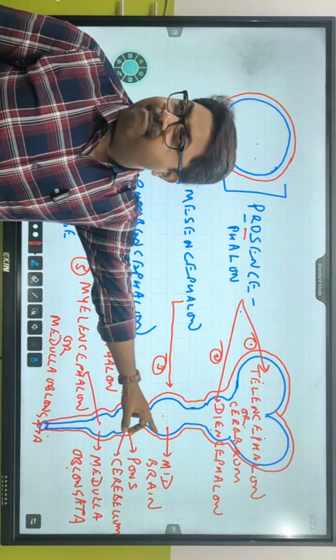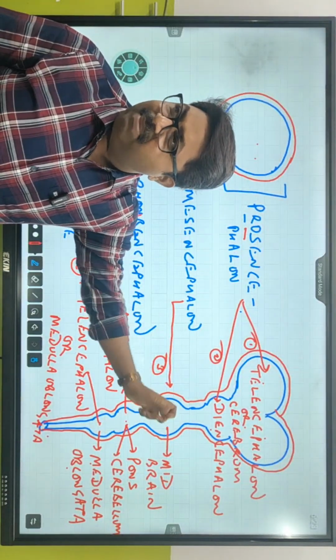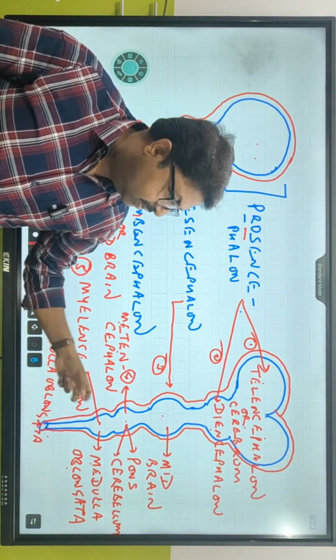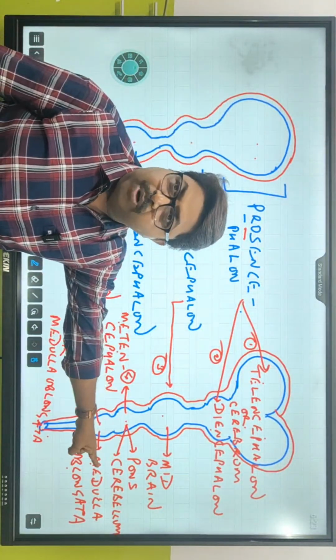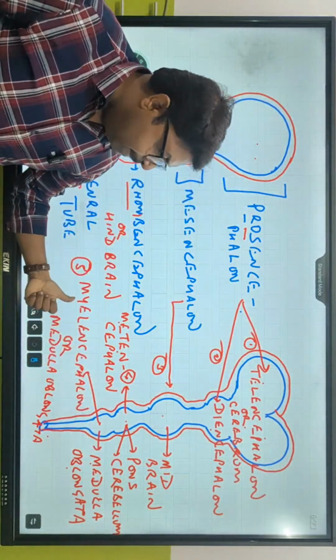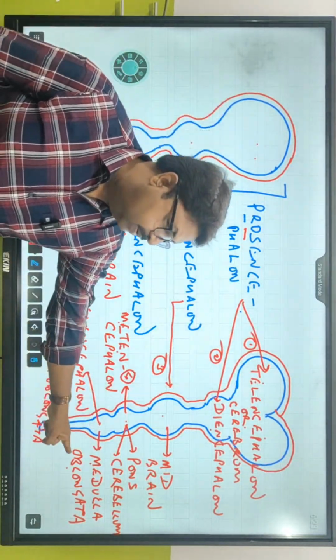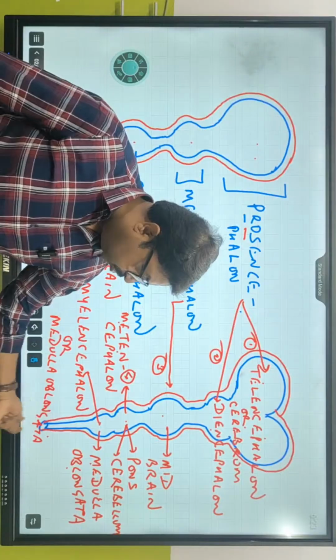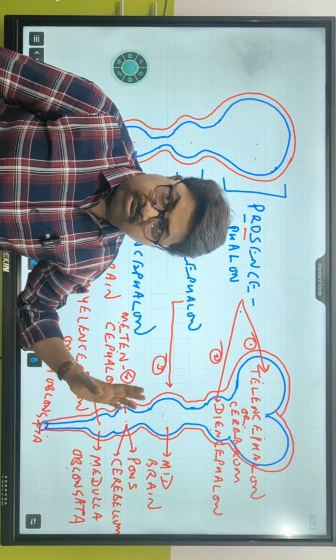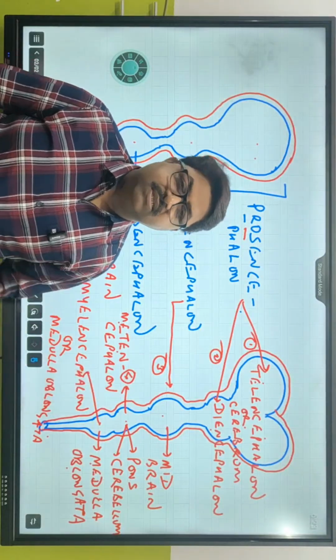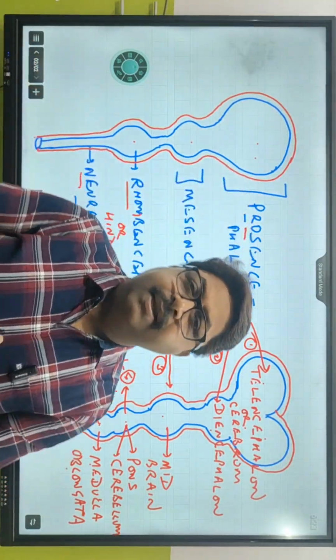Midbrain will remain the same. Mesencephalon will remain the same. But rhombencephalon is going to get classified into two. One is metencephalon, which is pons and cerebellum together, and myelencephalon, which is called medulla oblongata. And then what is going to come out? It is the spinal cord, and later we are going to talk about it. This is the other part of the central nervous system. Is this clear? Any issues?